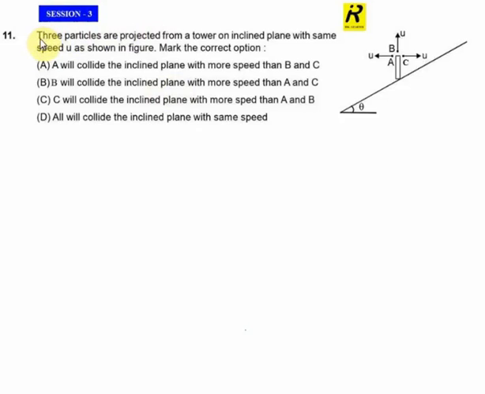The first question for this session is: three particles are projected from a tower on an inclined plane with the same speed u as shown in the figure. Mark the correct option.